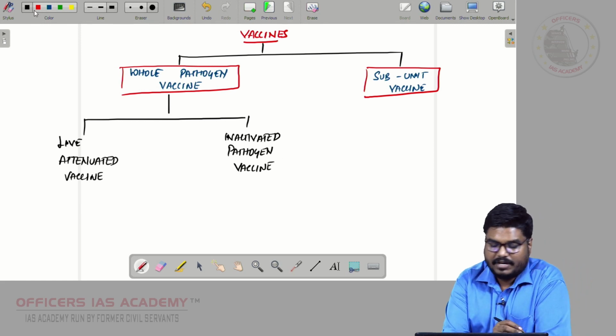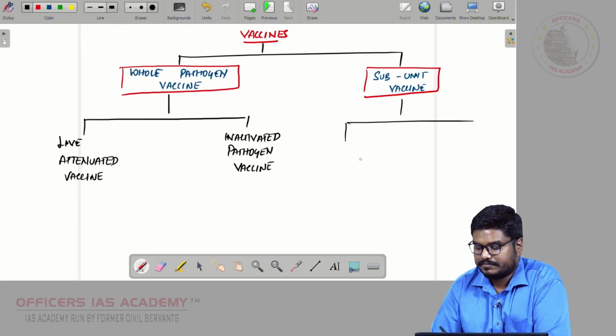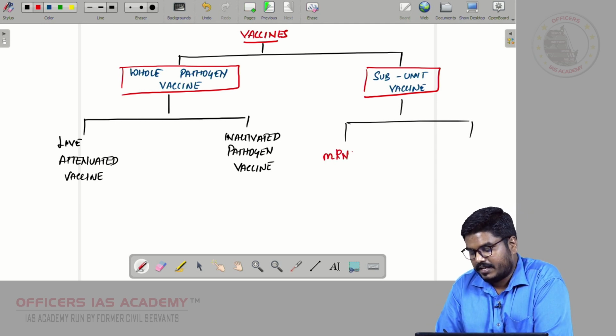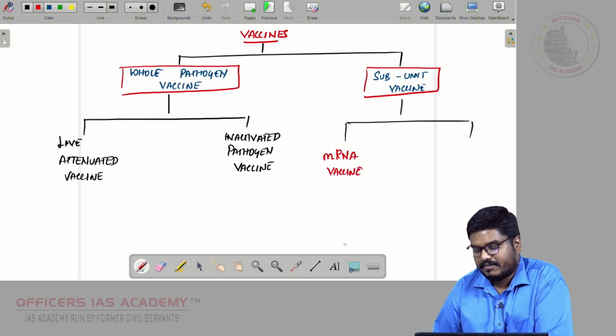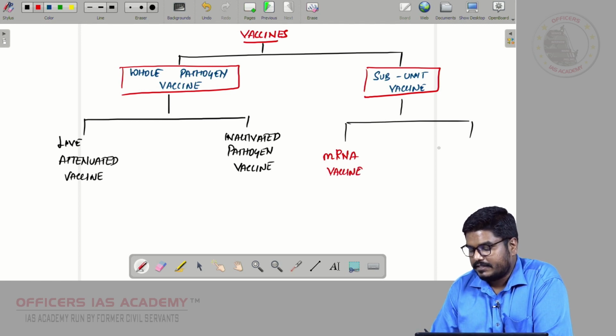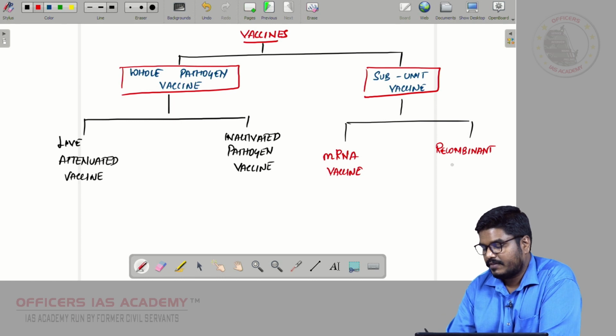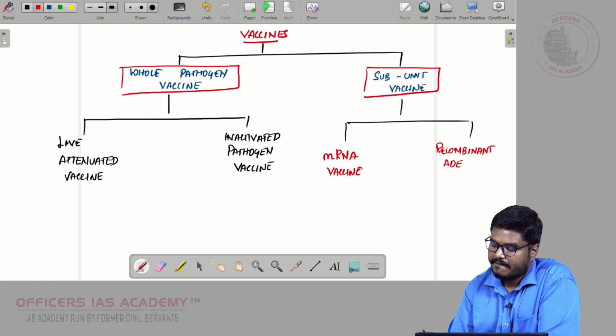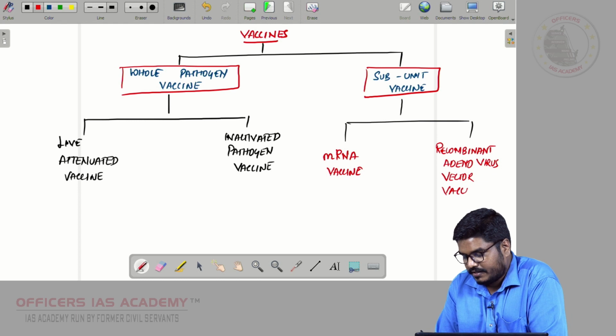The subunit vaccine is further divided into messenger RNA vaccine, and recombinant adenovirus vector vaccine.